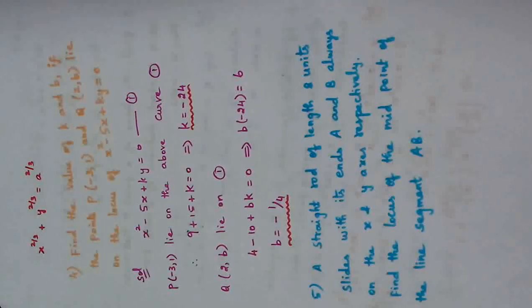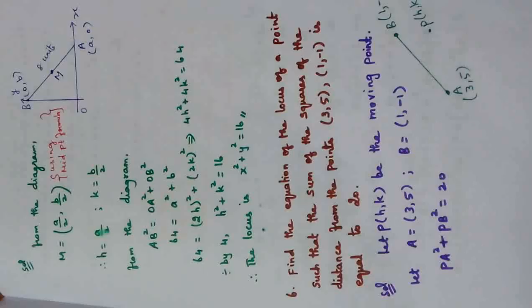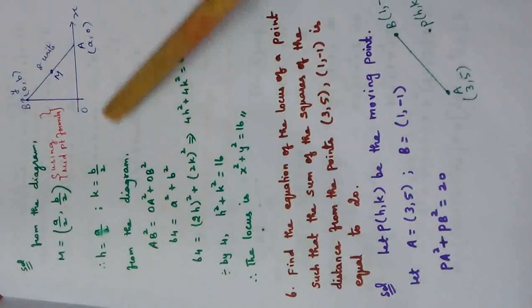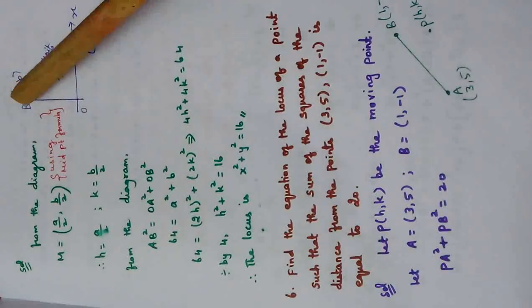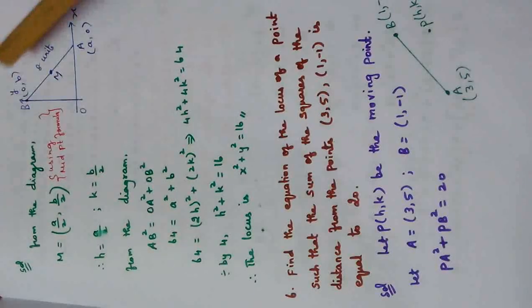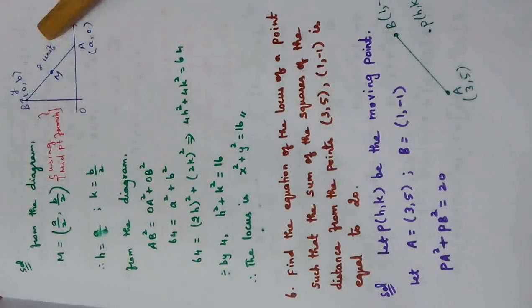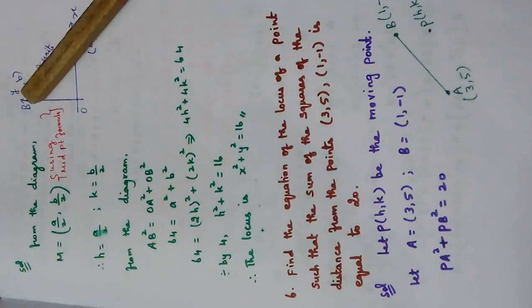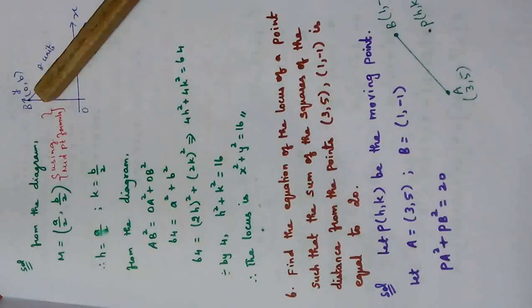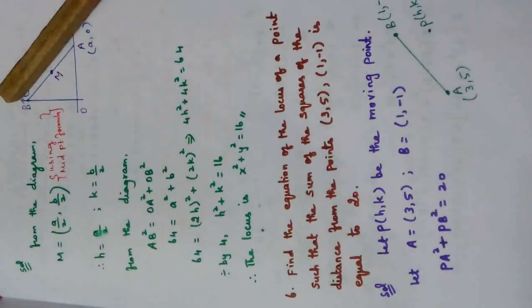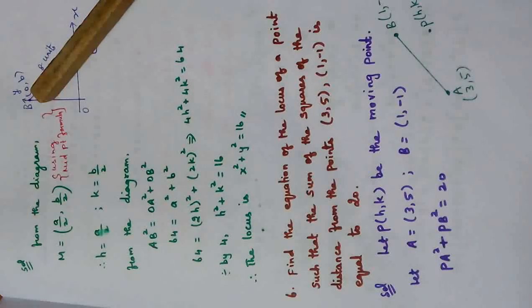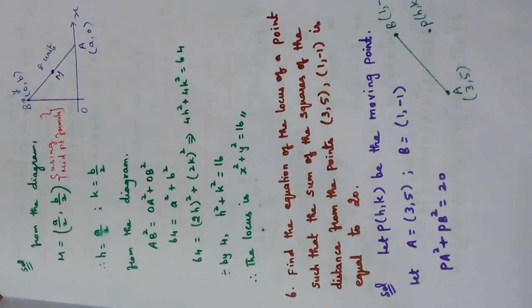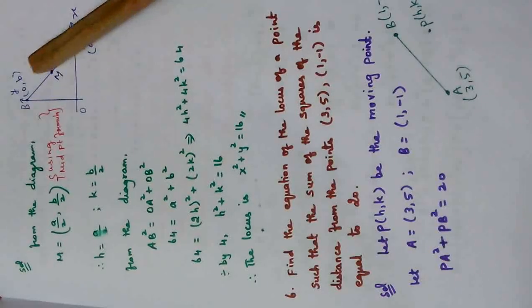So we will see the explanation of this question using the diagram. If you see, this is the x-axis and this is the y-axis, and this is the rod. The rod's length is 8 units, which is given in the question. What this rod does is, it slides such that the end points are always on the x-axis and y-axis. Just try to understand the meaning of the question. If this is the rod, it slides like this, but the end points are always at the x-axis and y-axis. They are asking us to find the locus of the midpoint.